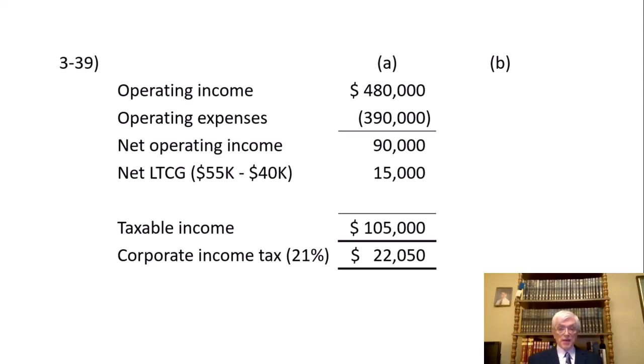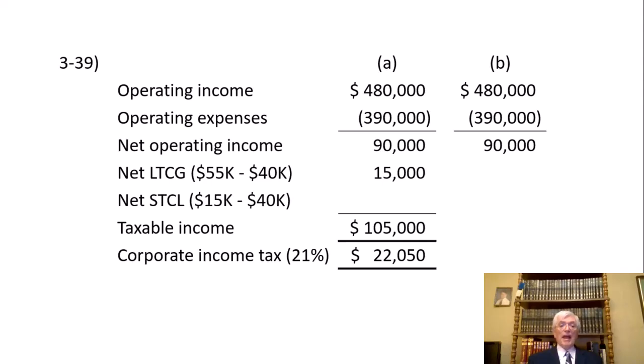Everything else is the same. So now compute Tanager's taxable income and tax for the year. So operating income, no change. Operating expenses, no change. So we still have net operating income of $90,000. But now instead of a $15,000 net long-term capital gain, we have a net short-term capital loss of $25,000, but we can't deduct any of it. No deduction for capital losses in excess of capital gains.